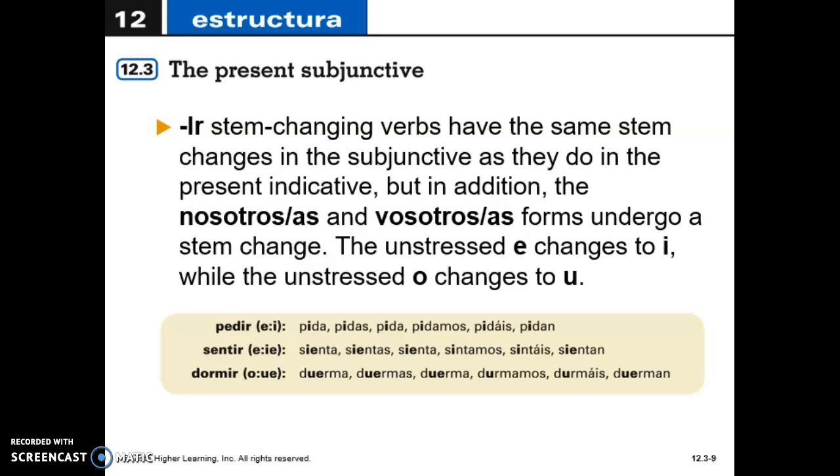So same in here, the IR stem changing verbs have the same stem changes in the subjunctive, and in addition, we have also the nosotros and vosotros forms that go to another stem change, okay? The unstressed E changes to I, while the unstressed O changes to U. So this is an additional change on top of the stem changing piece that we already know.